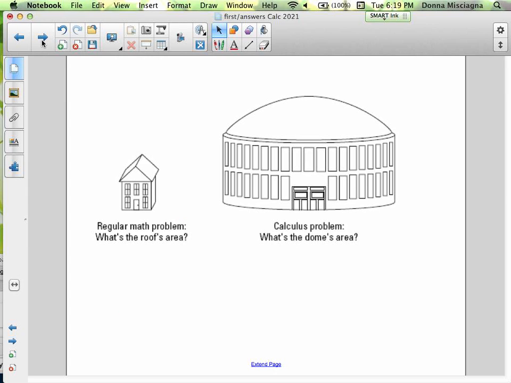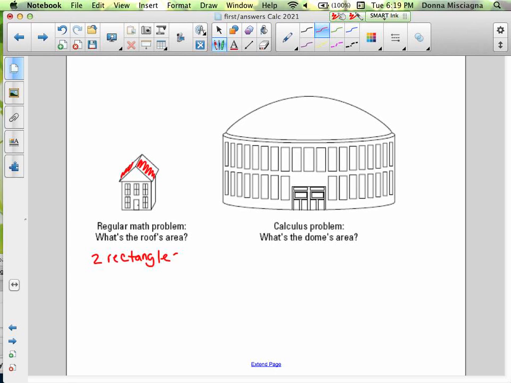Regular math problem. What's the roof's area? Right, so if we're calling this the roof, that's just two rectangles. And they look like they're the same. Right? So that area would just be 2 and then the base and the height of the rectangle.